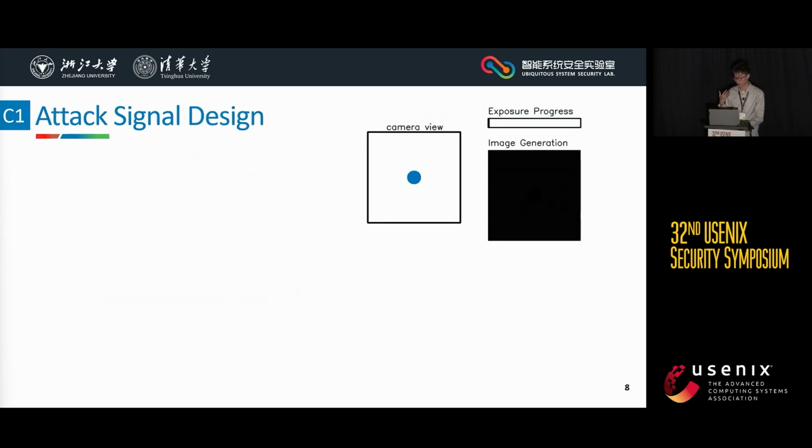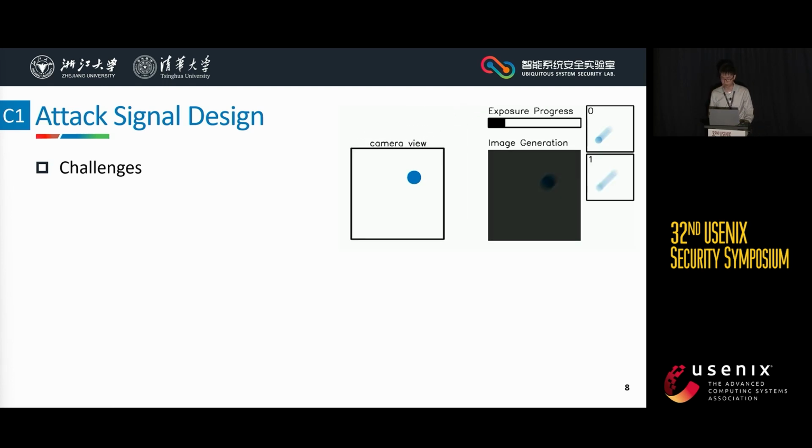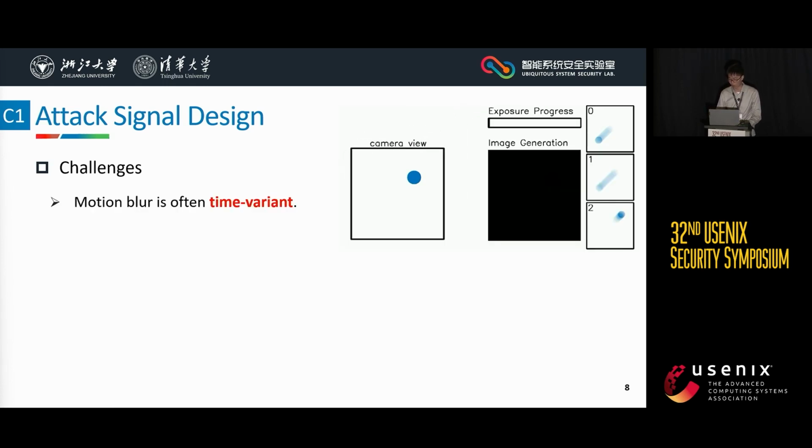To serve as a trigger, the resulting motion blur should be consistent. However, from the generation of blurry images, we can see the resulting motion blur is often time-variant and depends on when the shutter is open. Given we are unable to synchronize with the shutter, how can we make the motion blur consistent?